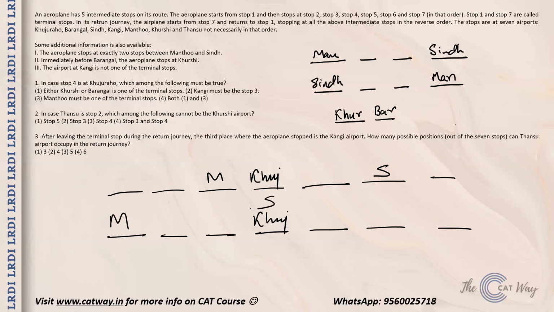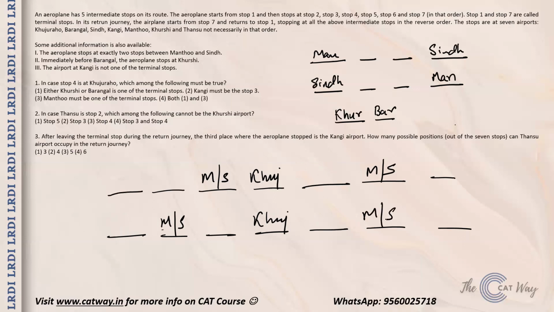No. In that case, Sindh has to occupy this, but Khajuraho has already occupied it. Mantho going here is not possible. So these are the only 2 cases possible, with M and S being able to interchange their positions. It could be in any order.